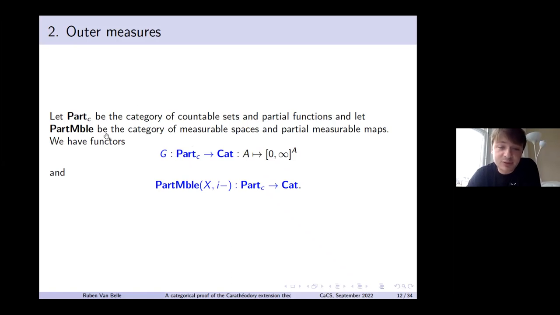And then in a very similar way as before, as in the other example, we have a functor G defined by this, and a second functor like this. And the second functor, again, we can identify, or that gives information about countable pairwise disjoint measurable sets, or countable collections of the pairwise disjoint sets.